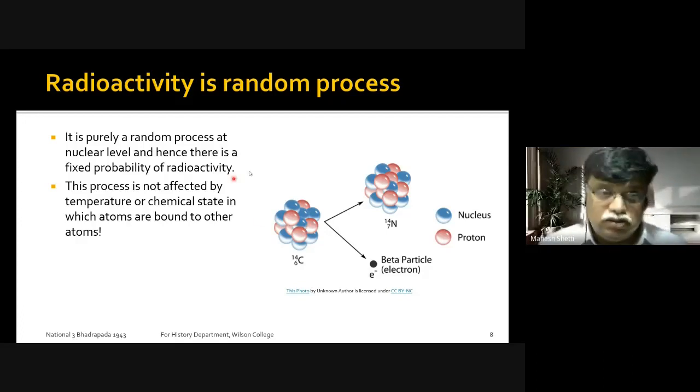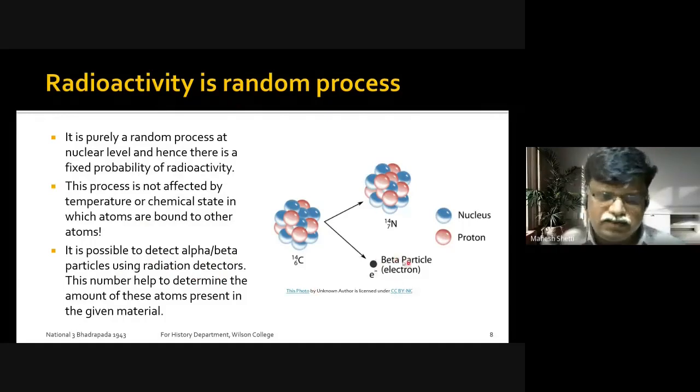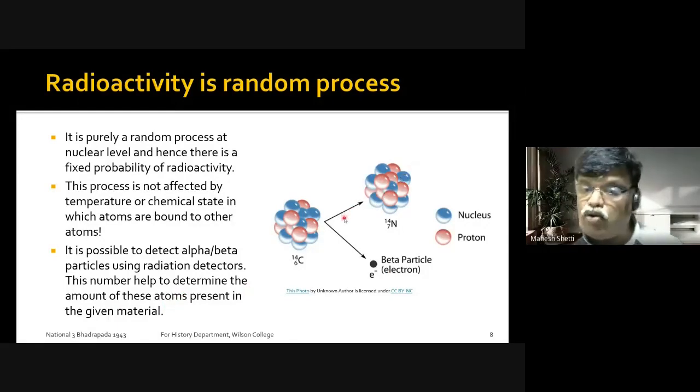So the radioactive process is not affected by temperature. It is not affected by chemical state. It is possible to detect alpha and beta particles using the radioactive detectors. Okay, this number helps us to determine how many atoms got disintegrated, how many atoms were already present, because of how many particles are coming.